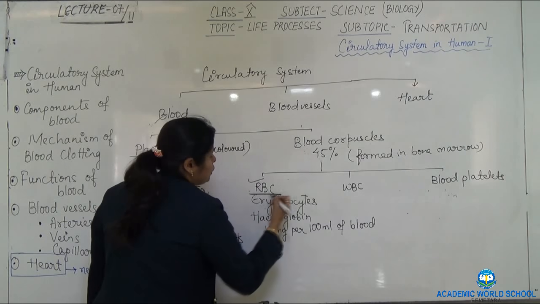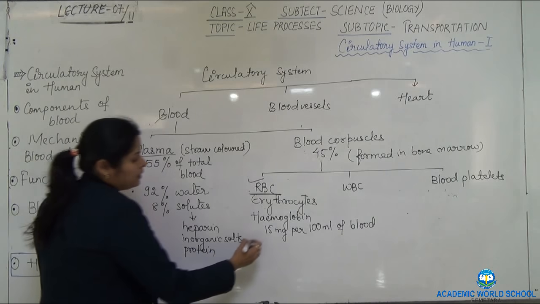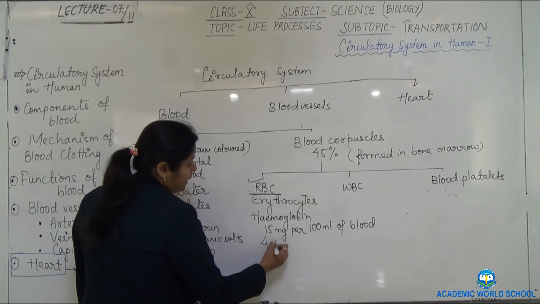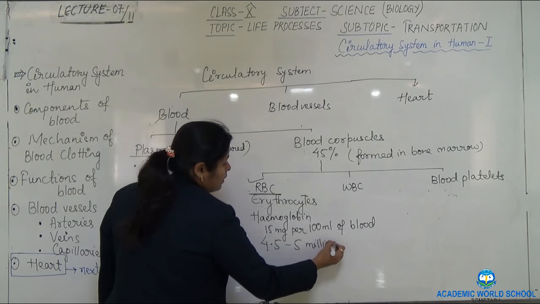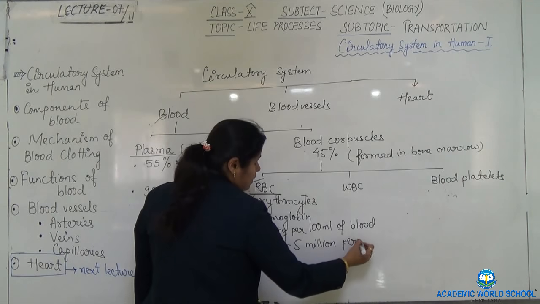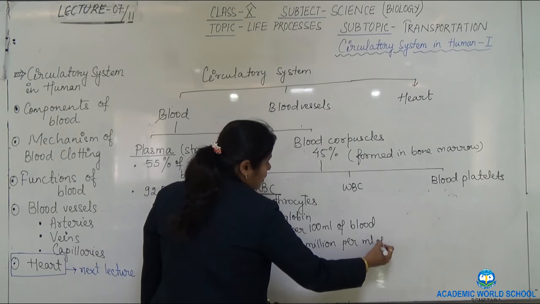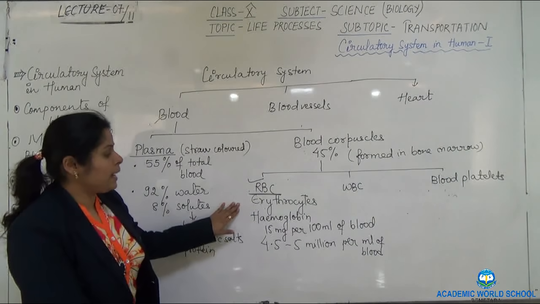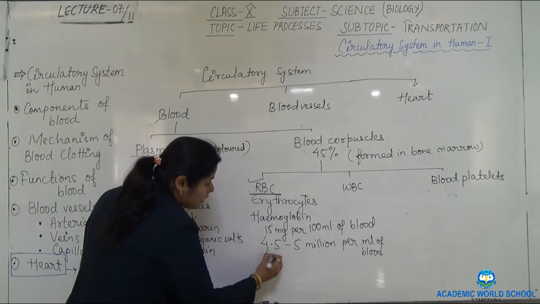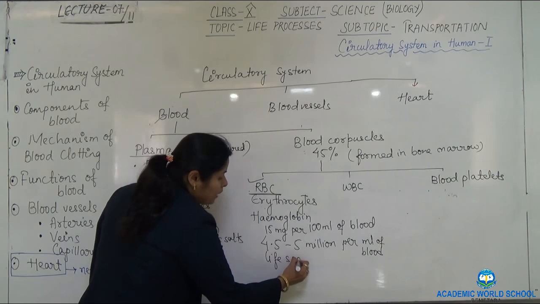And how much RBC should be present in the blood? It should be 4.5 to 5 million per ml of blood. The average lifespan is 120 days.